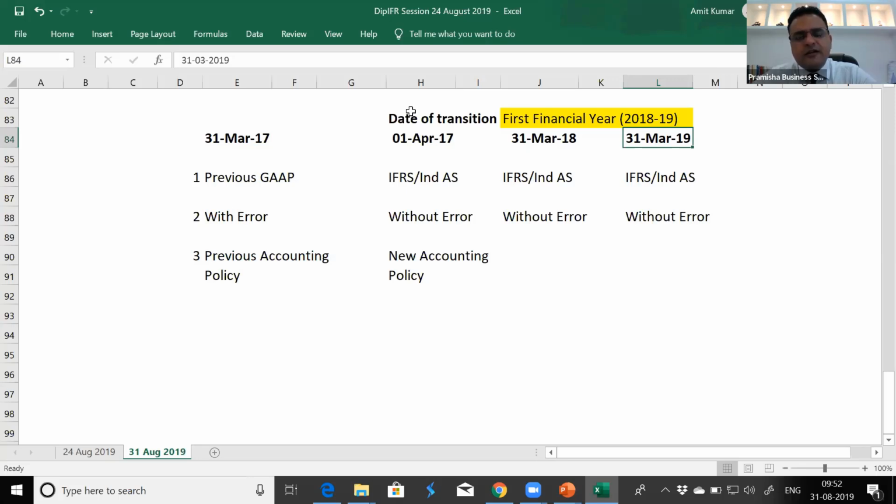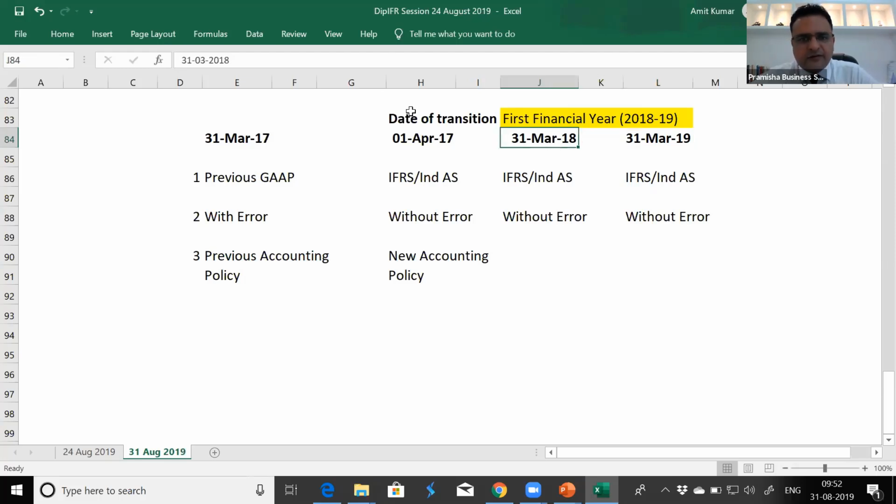If the date of transition is mentioned as 1st April 17, then also we need to present the first balance sheet of 31st March 19. If it is mentioned that the transition will be applicable from financial year 1st April 18 to 31st March 19, then also the balance sheet of 31st March 19. So language is sometimes confusing. Please understand the difference between date of transition and the date mentioned for financial year applicability.